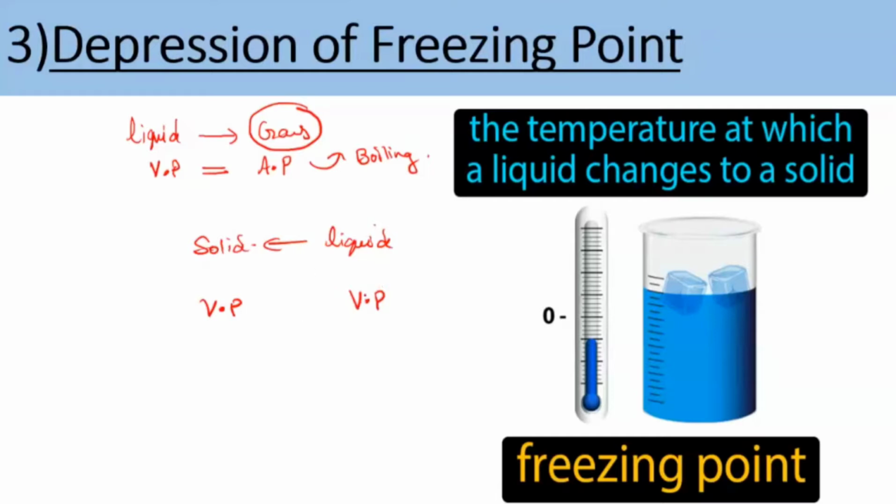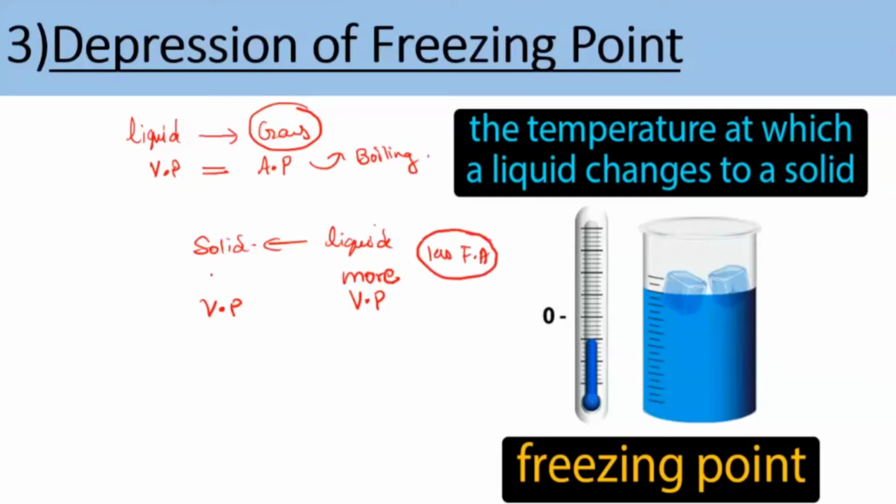In a liquid, the molecules are a little far apart, so the force of attraction between them will be a little less. And when the force of attraction between the molecules is less, the vapor pressure will be higher. They are loosely packed. So the liquid will have more vapor pressure because the force of attraction between them is less. Due to less force of attraction, the molecules will not be held tightly to one another, so it's easy for them to go into the vapor phase.